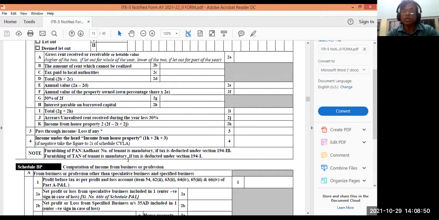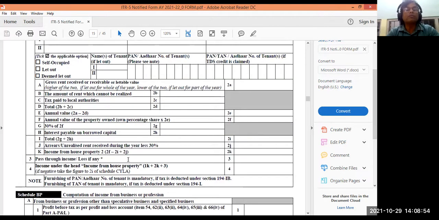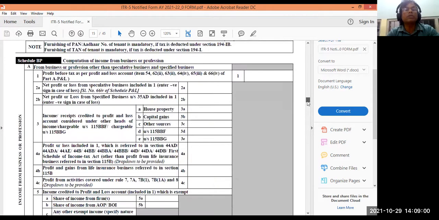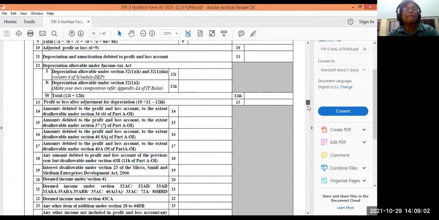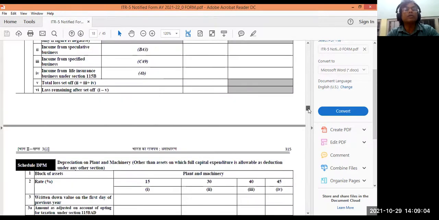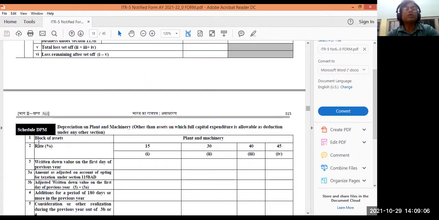Then you see HP, yeah. BP, I've come much down. BP means business and profession. Those information about business and profession again will be coming here. You can take a printout and see. See, schedule of DPM. What is DPM? Depreciation on plant and machinery. So all details of depreciation of plant and machinery you have to insert here. Figures from your accounts, you have to insert all figures of depreciation.